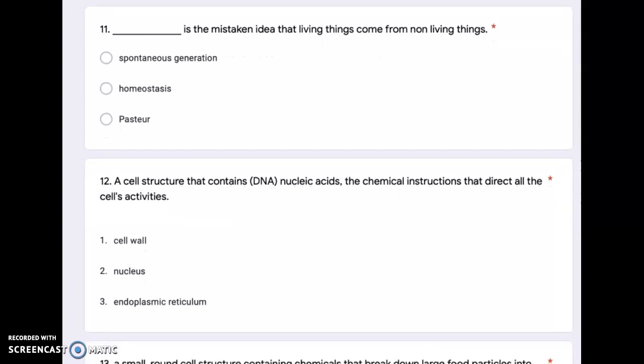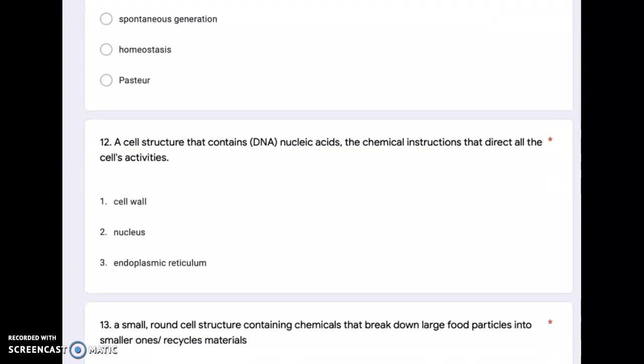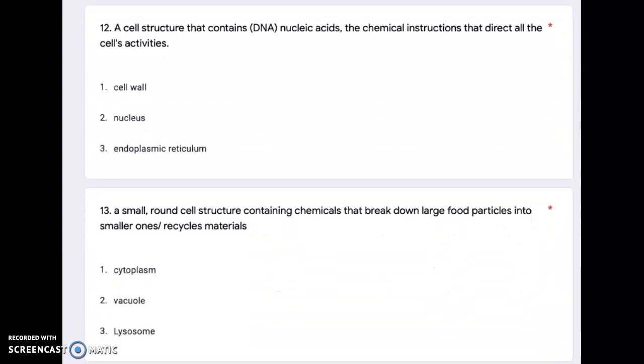Number 11. Blank is the mistaken idea that living things come from non-living things. Spontaneous generation, homeostasis, Pasteur. Number 12. A cell structure that contains DNA, nucleic acids, the chemical instructions that direct all the cell's activities.